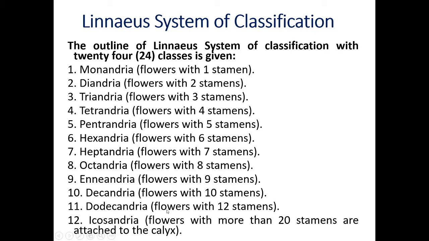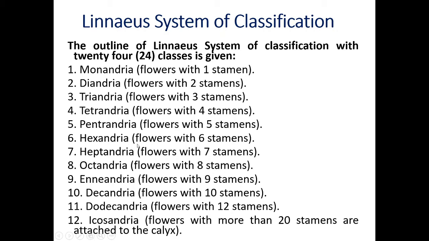Now let us see the outline classification system of Carolus Linnaeus. There are 24 classes. The first class is Monandria. Flowers with one stamen are grouped under Monandria. Flowers with two stamens, Diandria. Flowers with three stamens, Triandria. Flowers with four stamens, Tetrandria. Fifth class is Pentandria, flowers with five stamens.